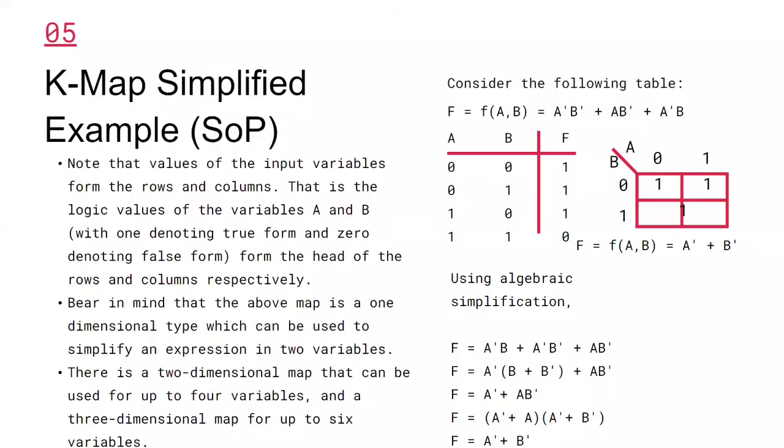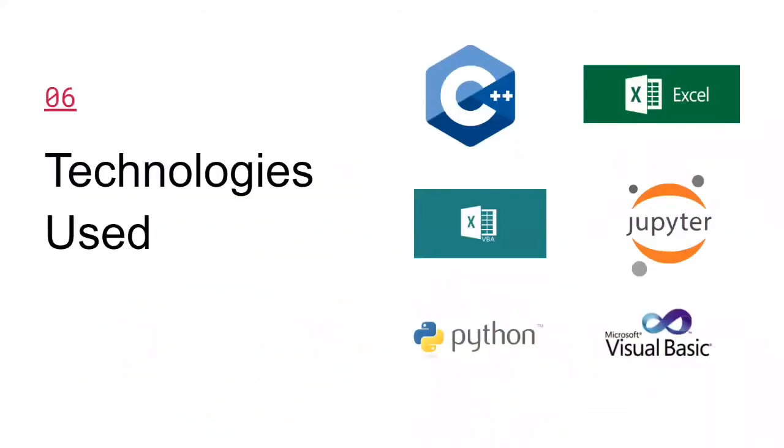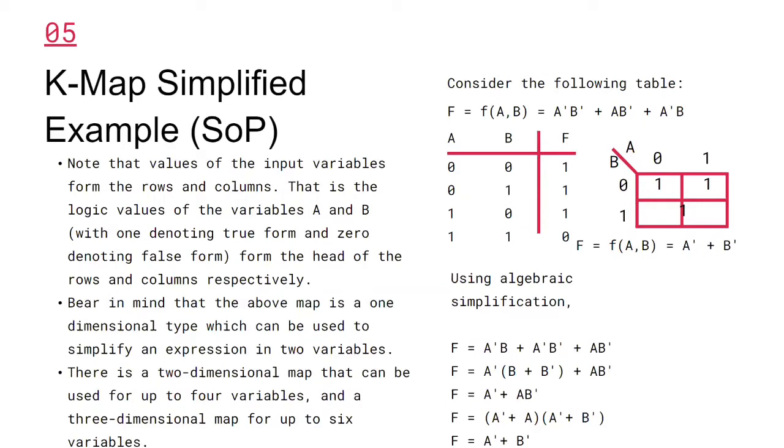So how do we simplify our expression using the Karnaugh map? There are two methods: one is POS and the other is SOP. This is an example of SOP, which is sum of products. Here, the values of the input variables form the rows and columns, which is well known to us, that is the logical values of the variables A and B. Using this, we generate another table, and with this table we generate the expression using the Karnaugh map. So this was the core concept, how we simplify the expression.